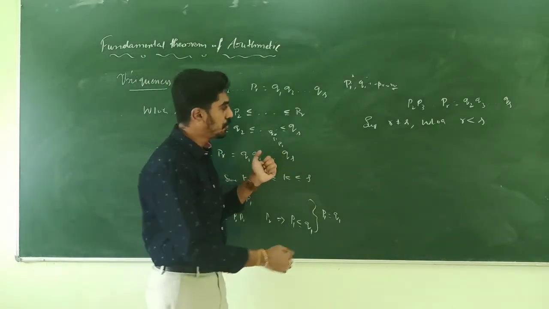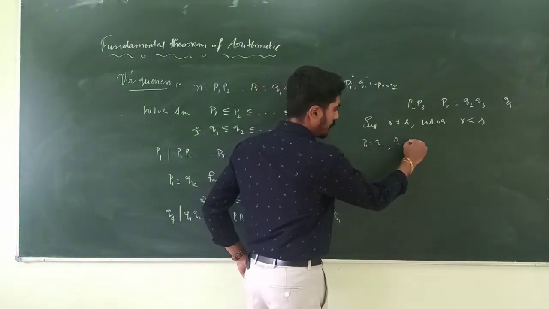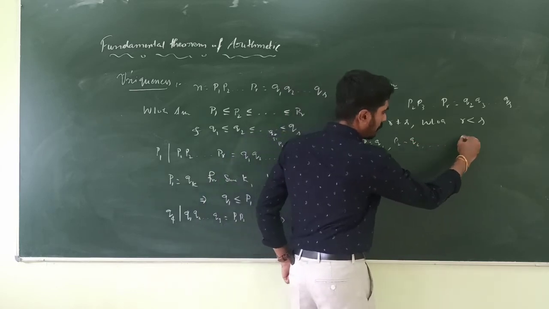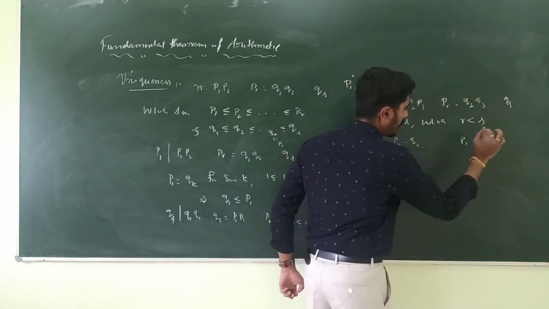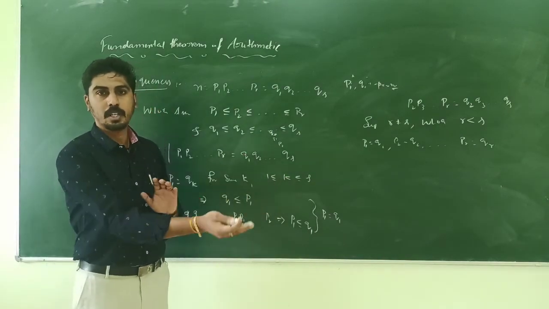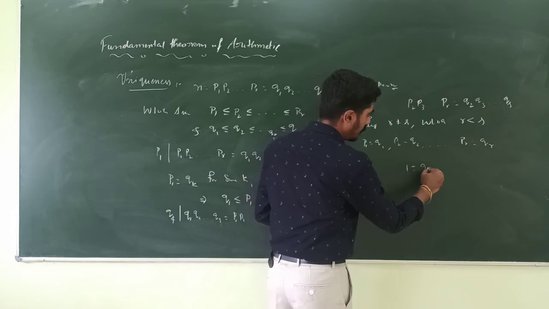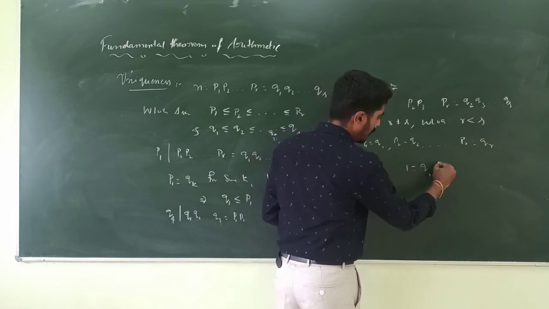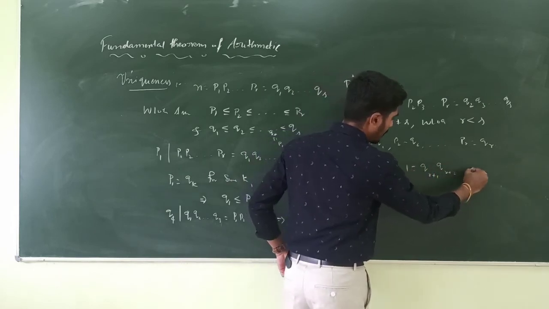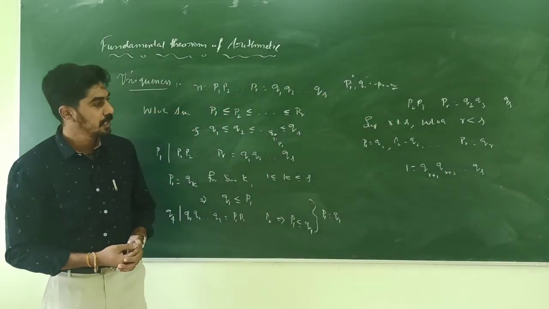Continuing this way, we can show that P1 equal to Q1, P2 equal to Q2, etc., Pr equal to Qr. Cancelling all the like terms on either side, we get 1 is equal to Q(r+1), Q(r+2), ..., Qs, which is a contradiction.